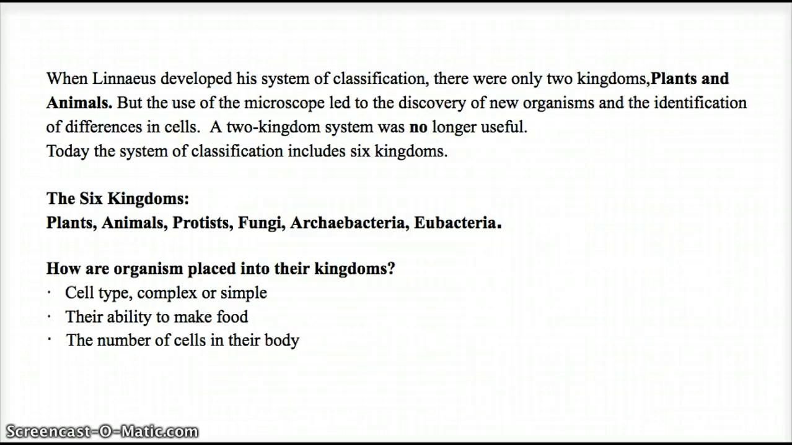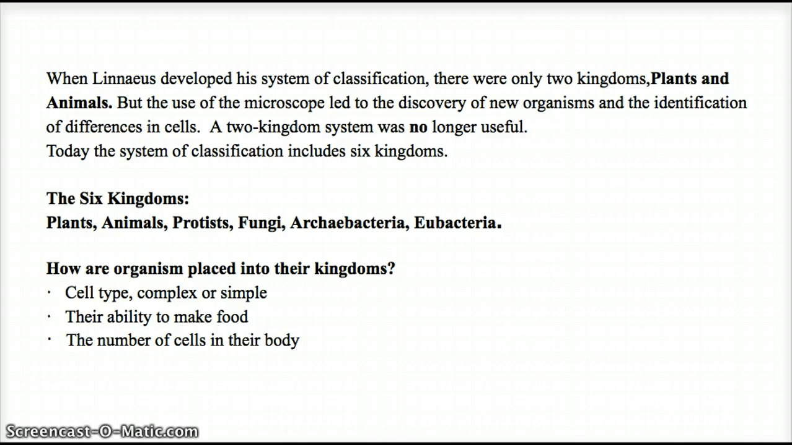So like I was saying earlier, Linnaeus was the one that developed this system of classification, and we're just breaking it down a little bit further. When he first started out, there were only 2 kingdoms, plants and animals, but when we developed the telescope, we were able to see more organisms and develop better technologies to see smaller things, so we needed to classify them differently because they weren't what we were used to seeing.